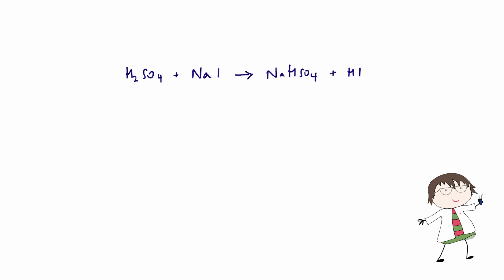We can see this behaviour really clearly when we look at the reactions between halide ions and sulfuric acid. Let's start with iodide ions. So iodide ions in the form of sodium iodide react with concentrated sulfuric acid to form sodium hydrogen sulfate and hydrogen iodide. However, because these iodide ions are really strong reducing agents, this is not the only reaction that happens.